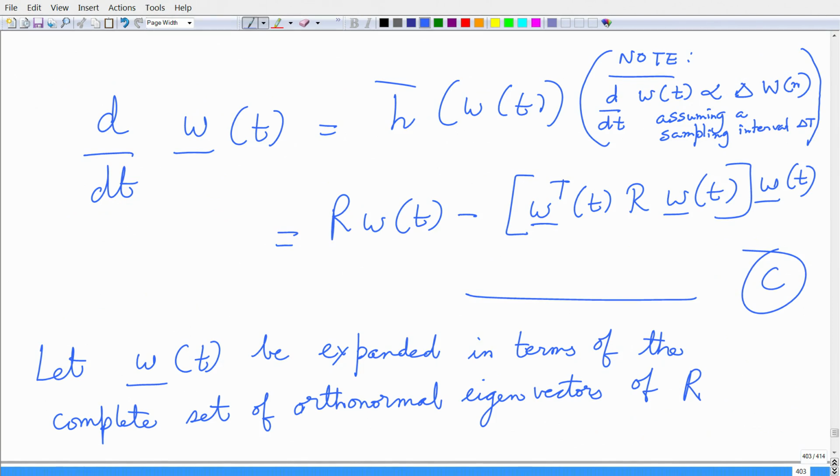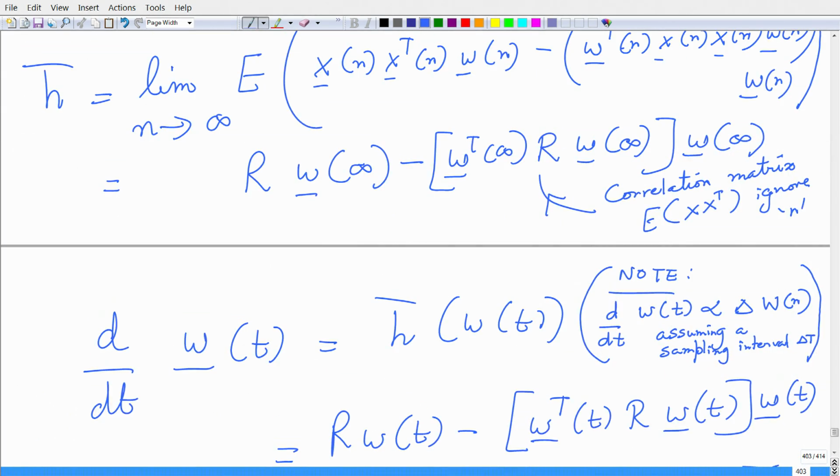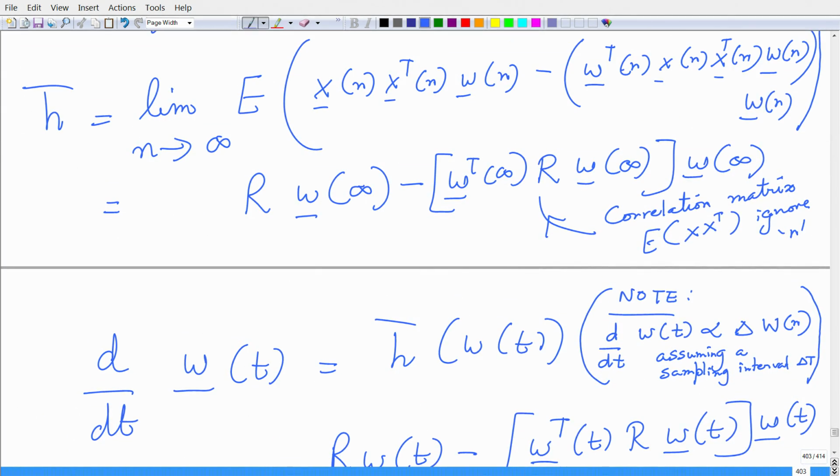dW of t by dt is h bar of W of t, and how did I get this, right? Because I was talking about difference equations and weights that were updated at discrete time steps. Now, the differential operator d by dt is a linear differential operator, assuming a sampling interval.